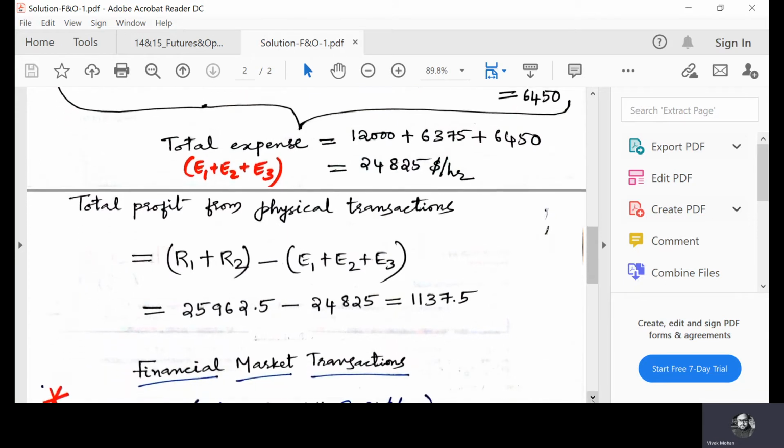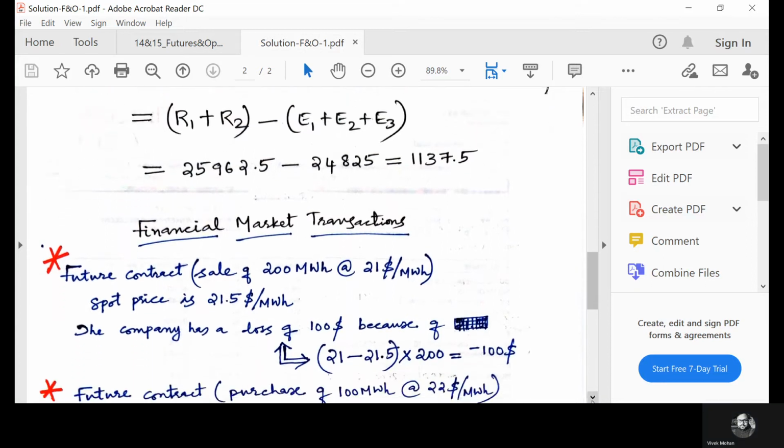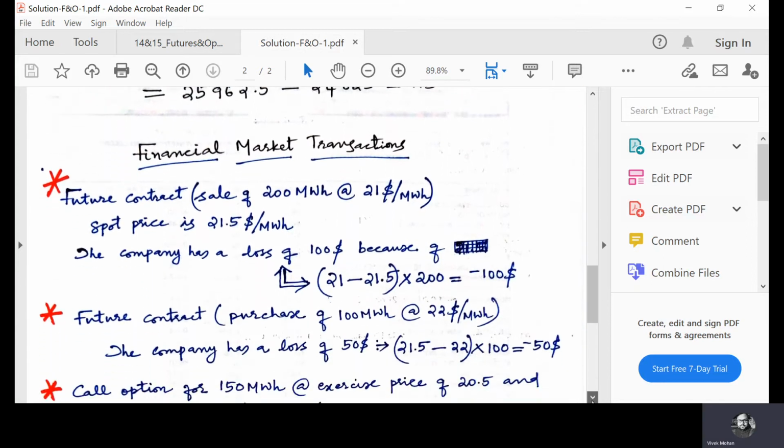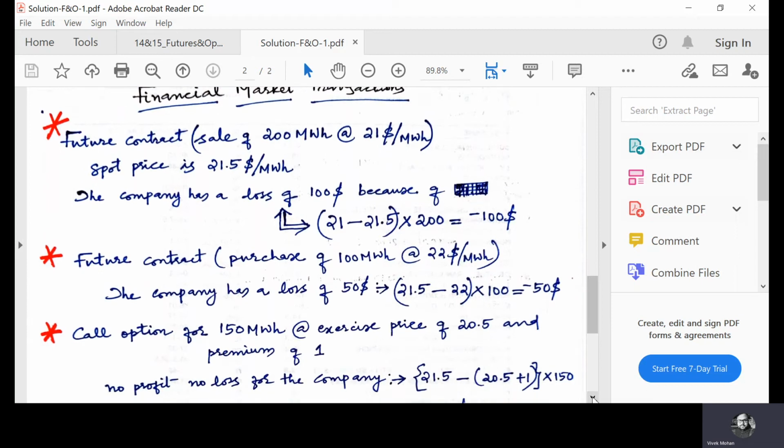Now we move on to financial market transactions. In the financial market transaction, the company has a future contract for the sale of 200 megawatt hours at $21 per megawatt hour. That means the strike price here is $21 per megawatt hour, but we know that the spot price is 21.5, and this is a contract for sale. So definitely the company will have a loss, right?